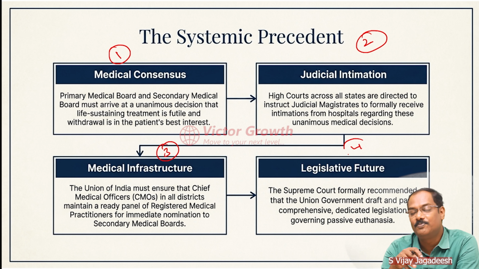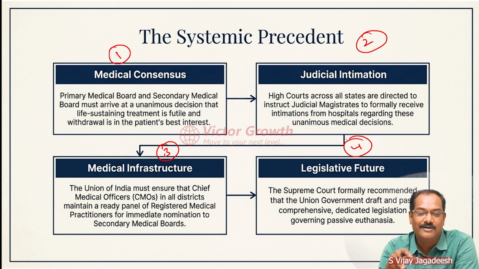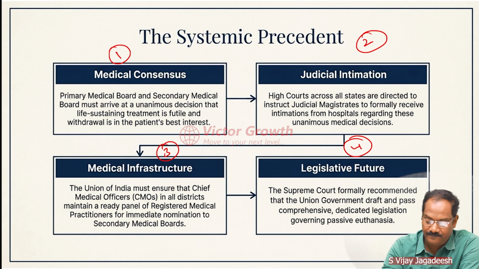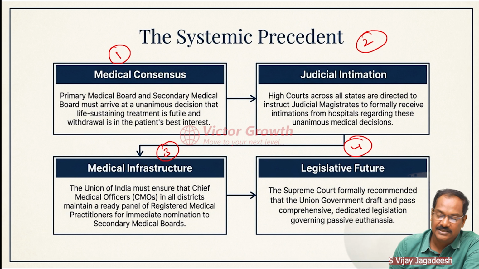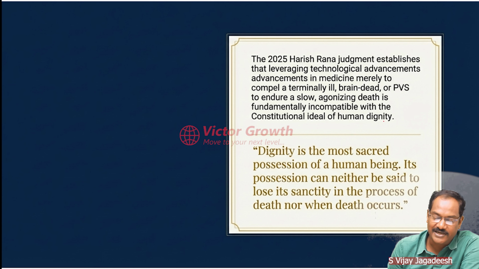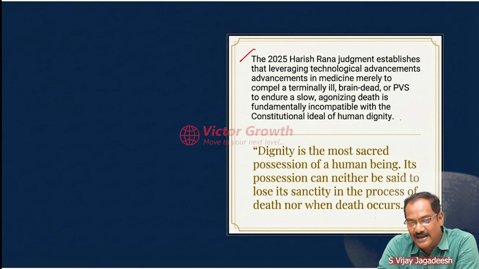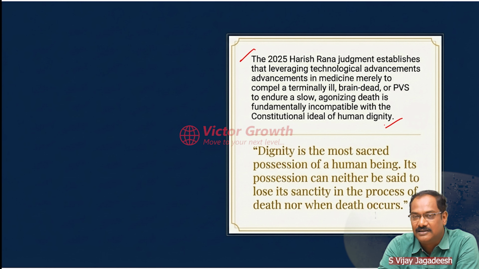Now this is something the Supreme Court has recommended to the Union government, to create a law or guidelines on how passive euthanasia will be allowed, or what the standard operating procedures, SOPs, will be. The Supreme Court has allowed the government to frame it. So this is a case of one unfortunate and highly sad, you can say, but it is also needed from the exam point of view.